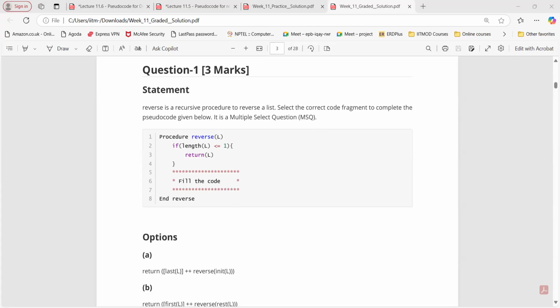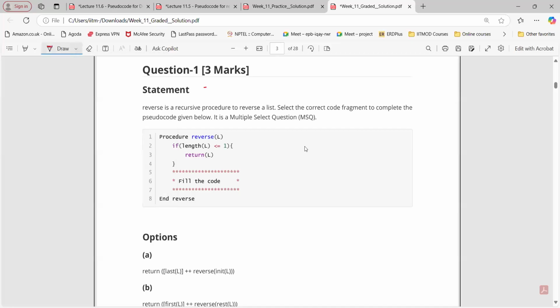Sir, I have a question in activity 11.2. Yeah, let's discuss this first. We will go back to activity questions as well. Okay. So yeah, here you can see reverse is a recursive procedure to reverse a list. Choose the correct code fragment to complete the pseudocode given below. This is a MSQ question, right?